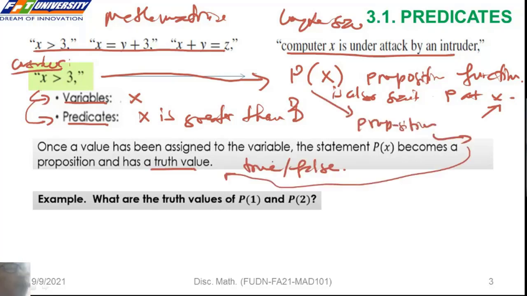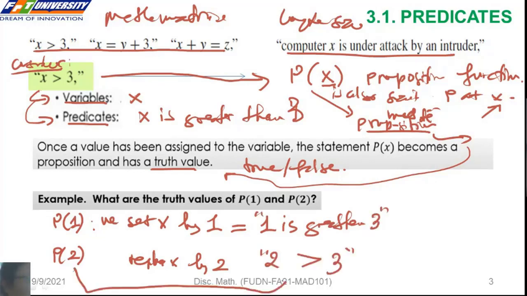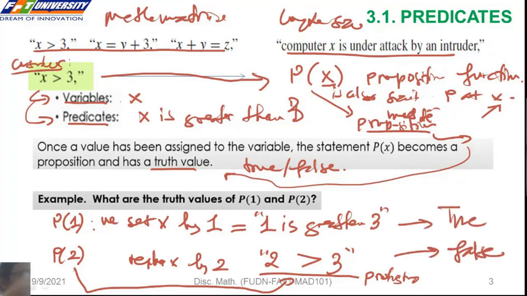false. Vị từ nó như một cái hàm của các cái biến mệnh đề. Khi các bạn gán cái giá trị ở trong cái biến thì cái vị từ đó nó trở thành một cái mệnh đề, và khi nó trở thành mệnh đề thì các bạn có cái giá trị true hoặc là giá trị false. So for example, what are the truth values of P of 1 and P of 2? It means we set x to 1, then we replace x by 2. So we can express the statements 1 is greater than 3, 2 is greater than 3. We have two propositions. So these values are false, false.